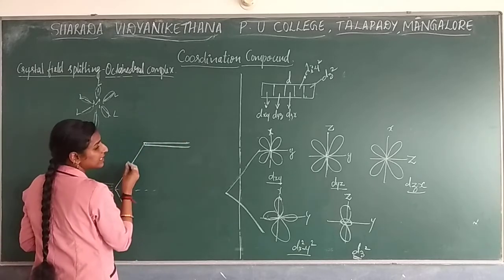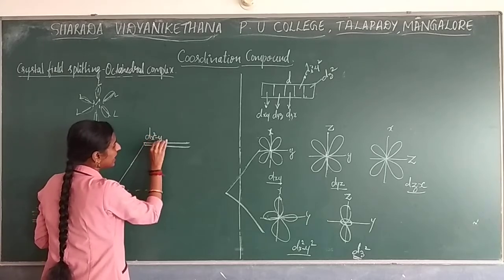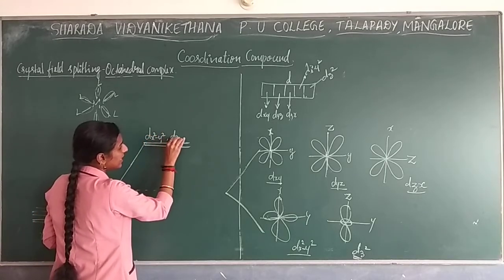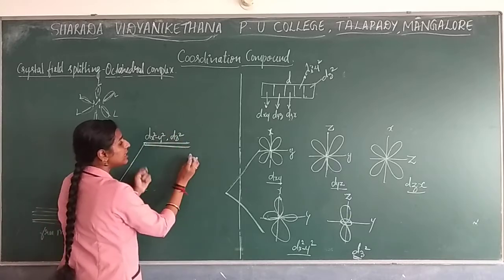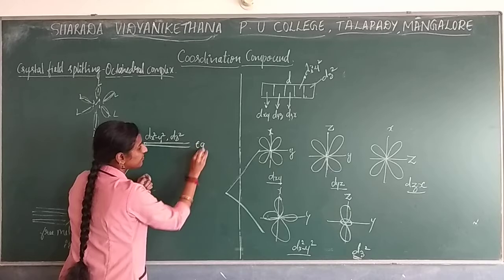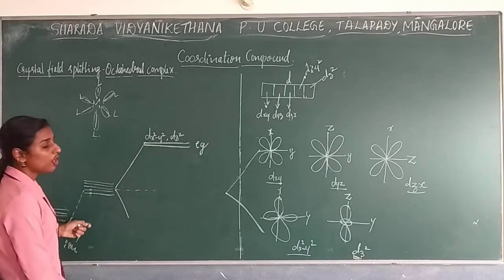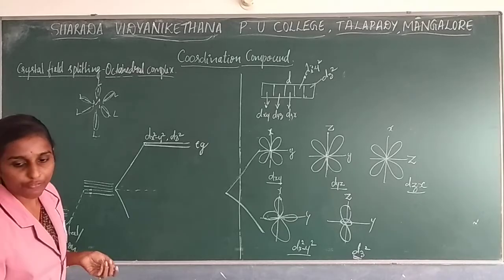So which are those orbitals that will split into higher energy? That is d of x square minus y square and d z square. That higher energy orbital set, we are going to call the Eg orbitals. Okay, so now here if you go with this,